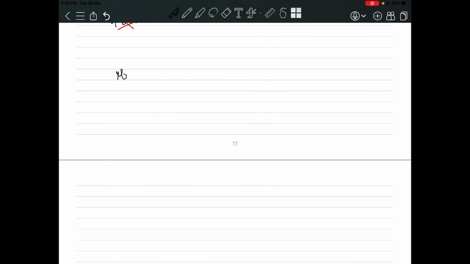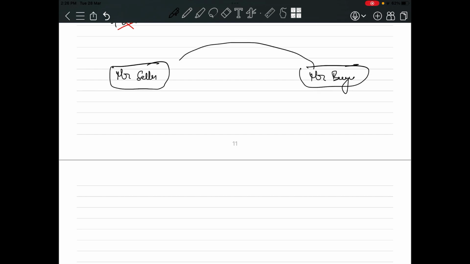For example, there is a person called Mr. Seller, and there is a person called Mr. Buyer. Mr. Buyer came to Mr. Seller and said, Mr. Seller, I want to buy goods worth rupees 1 lakh from you, but I don't have the money right now. I will pay you after 90 days. So Mr. Buyer came to Mr. Seller, said he wants to buy goods worth rupees 1 lakh, and will pay after 90 days.